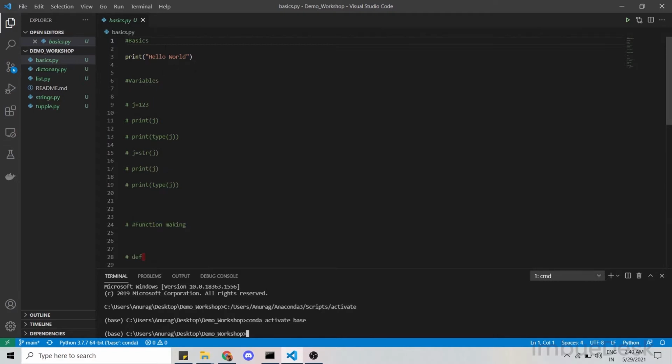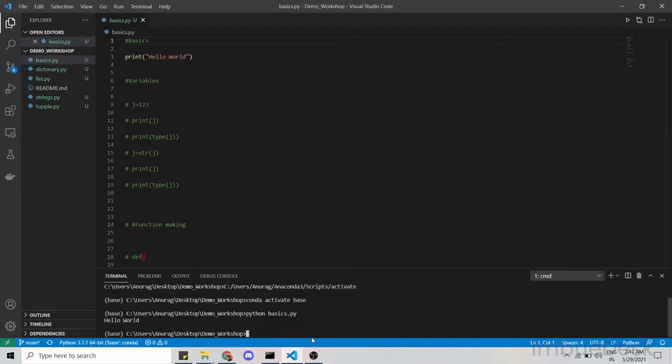So the first thing is how to print in Python. Print is just an inbuilt function, and we pass a string to it, like hello world. In order to run it, you have to go to the terminal and type python basics, whatever the file name is, press tab to autocomplete and hit enter. This will print hello world. I think many of you will know how to print this. So this was just a basic. Let me just remove it.